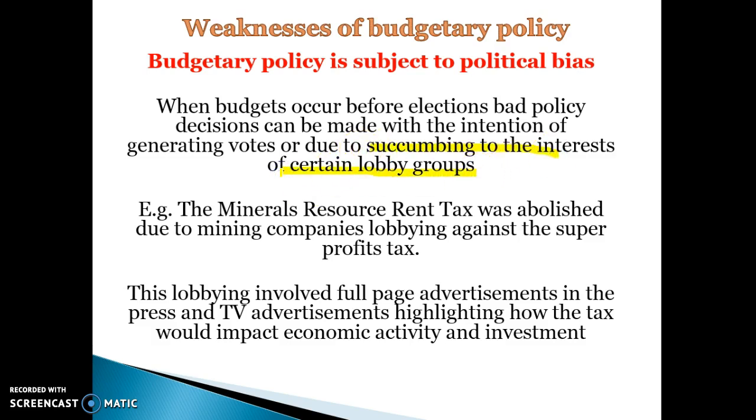So sometimes they are subject to political bias because they're trying to buy votes. Sometimes they can succumb to the interests of certain people that have a lot of power, even though that policy may have been in the best interest of the government at that point in time.